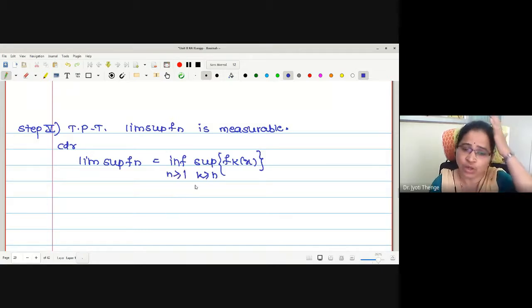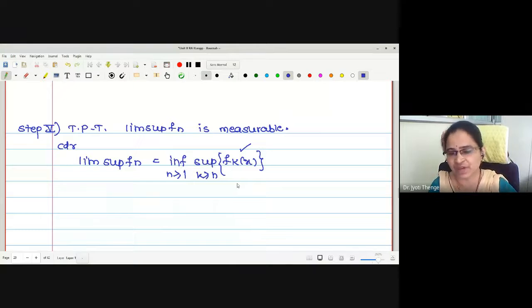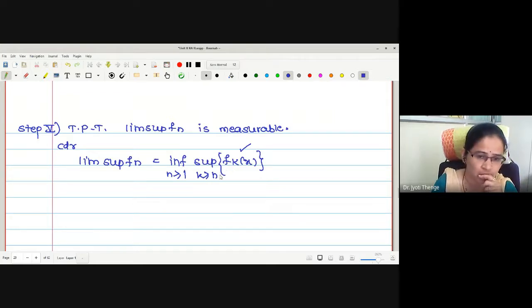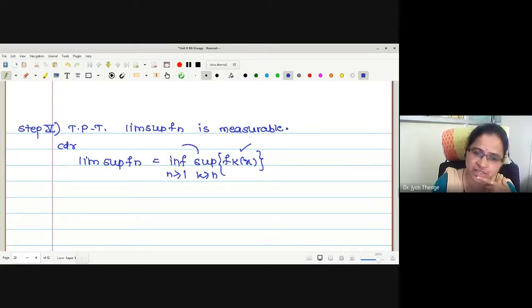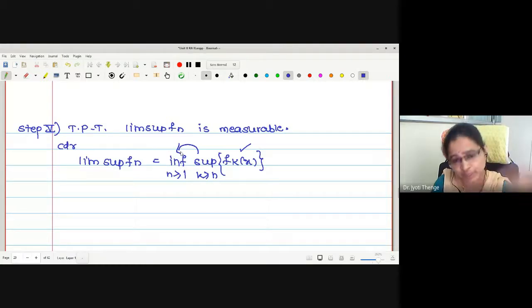Now, here we have taken suprema of fk's, but in the previous step we have already proved the suprema of fk's is measurable. Then whatever measurable function we have obtained, we are taking its infima. But we have already proved the infima of measurable functions is also measurable. Hence the proof holds. Correct?